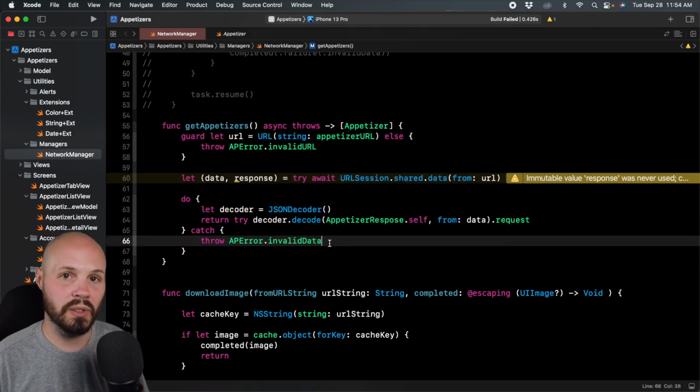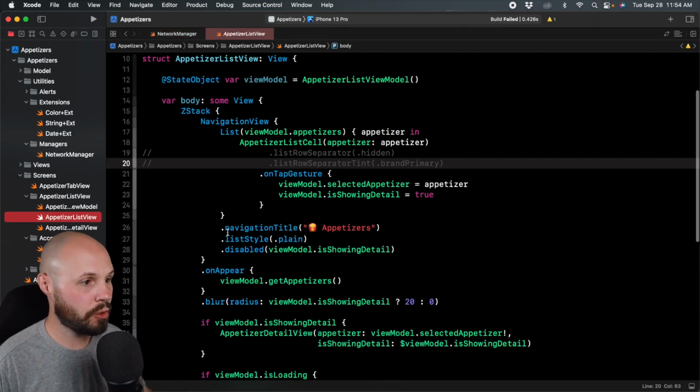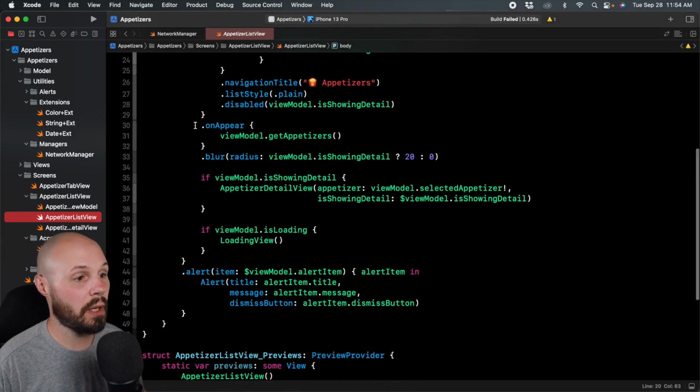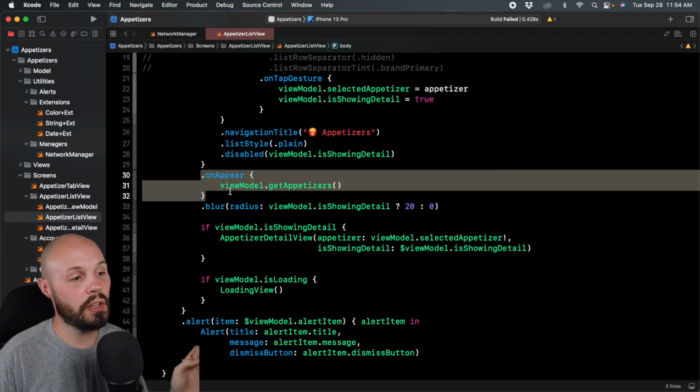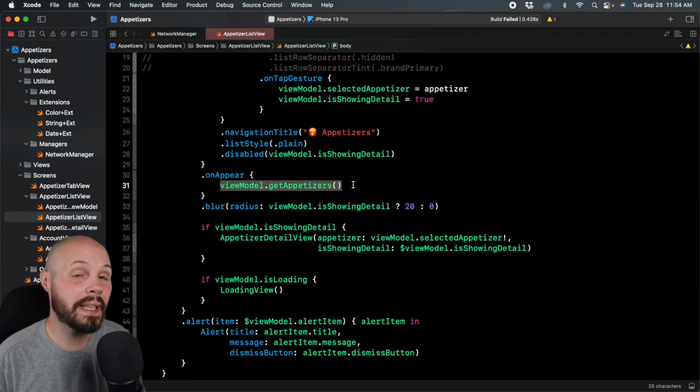Now let's talk about the call site. So if I go to my AppetizerListView, you can see where we're calling it here, onAppear. So this is the first order of business, right? On appear, the only thing we're doing in onAppear is making a network call.